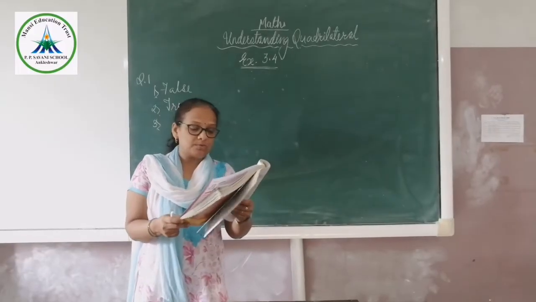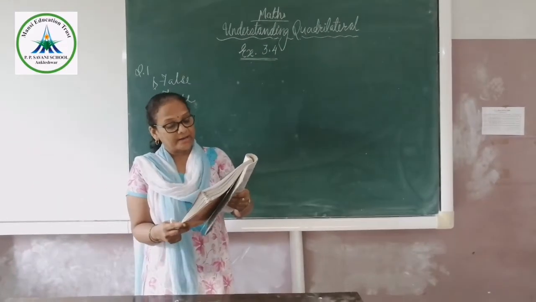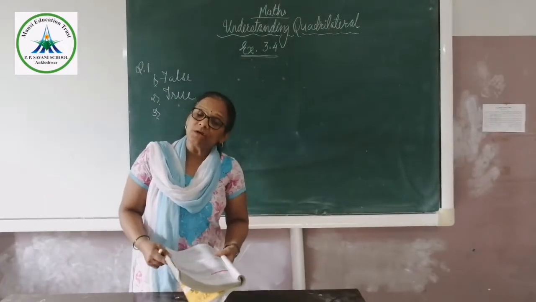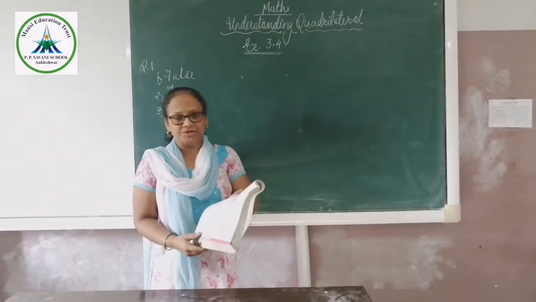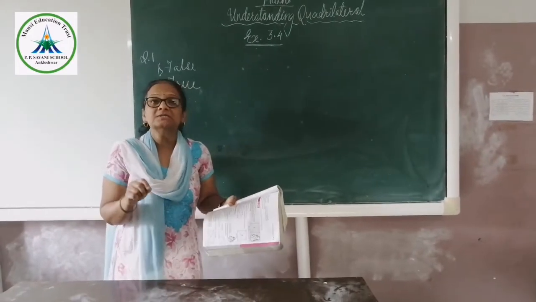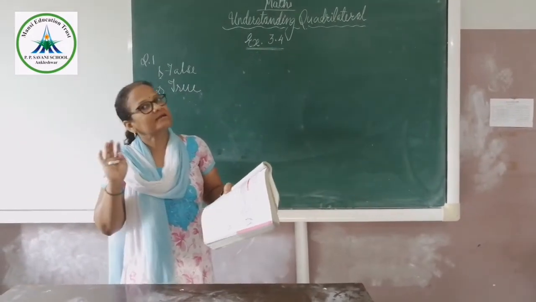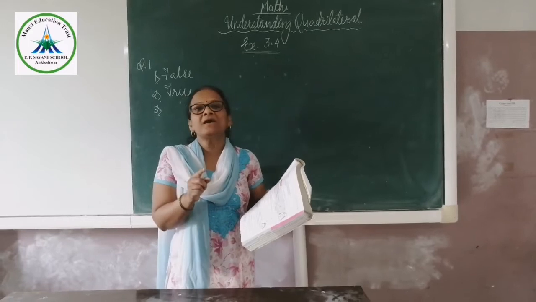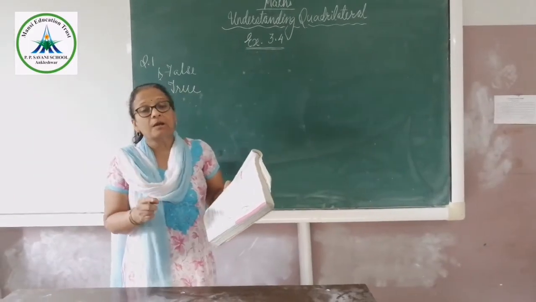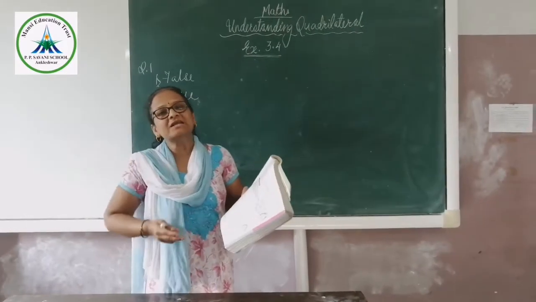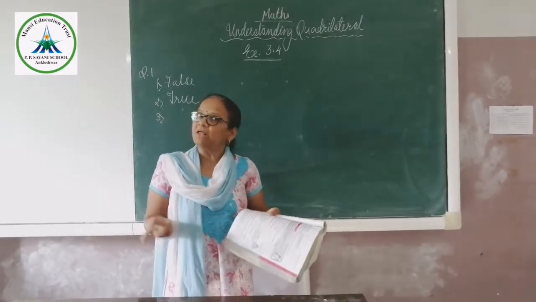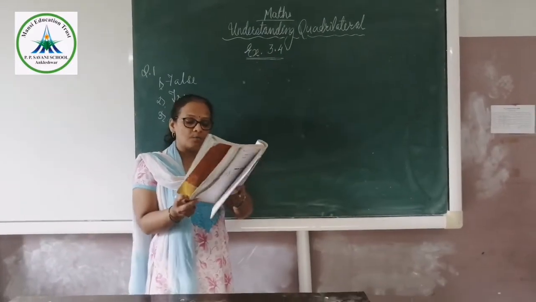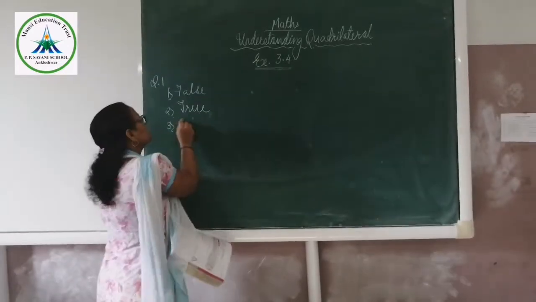All the squares are rhombus and also rectangle. What is the property of the square? All the sides of a square are equal and parallel to each other. In a rhombus also, all the sides are equal and parallel. In a rectangle, opposite pairs of sides are equal. But in a square all the sides are equal, so opposite pairs are also equal and parallel. Therefore our third statement, all the squares are rhombus and rectangle, is a true statement.